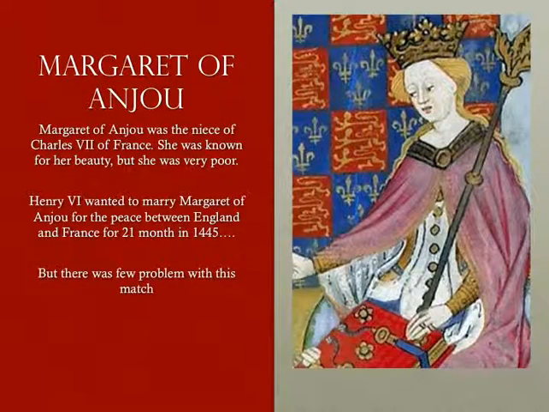One of the mistakes was marrying Margaret of Anjou. Margaret of Anjou was a niece of Charles VII of France. She was known for her beauty, but she was very poor. Henry VI wanted to marry Margaret of Anjou for a peace between England and France for 21 months in 1445, but there were a few problems with this match.